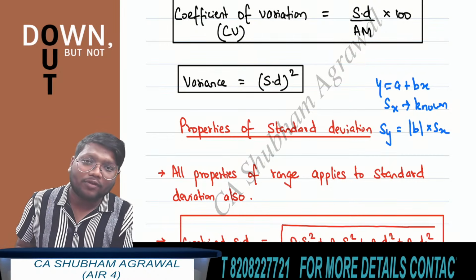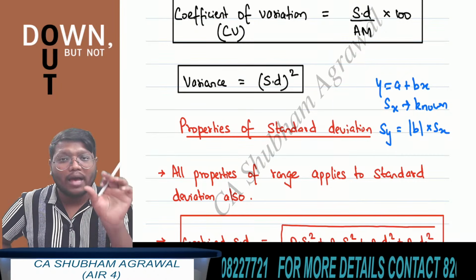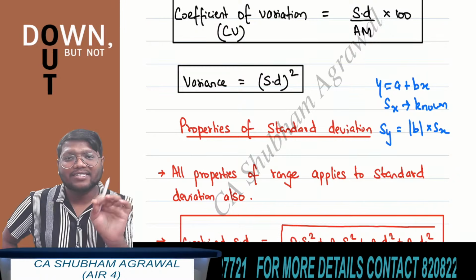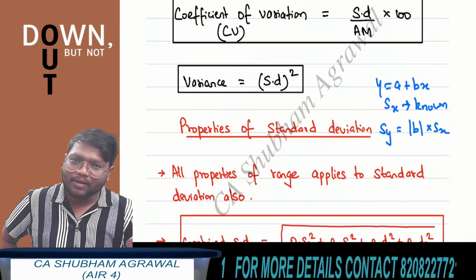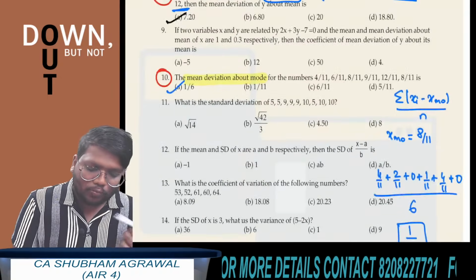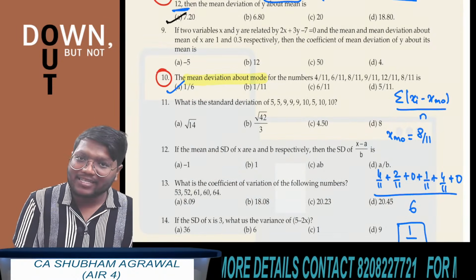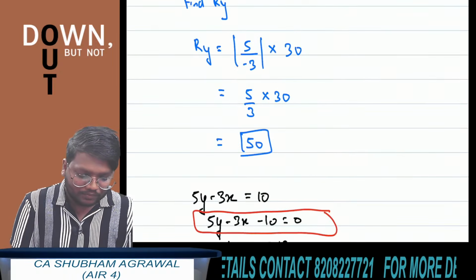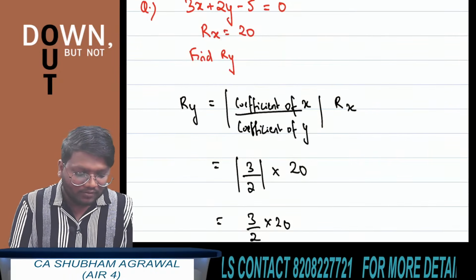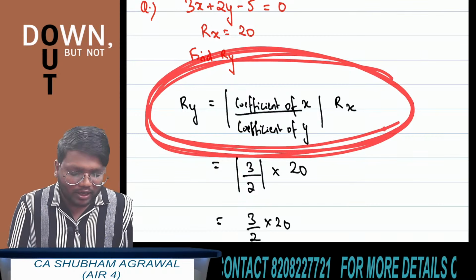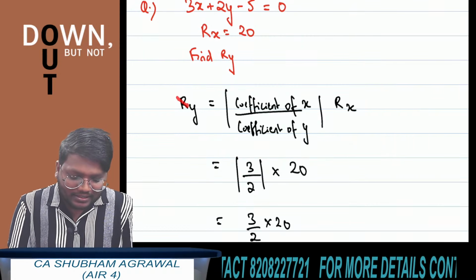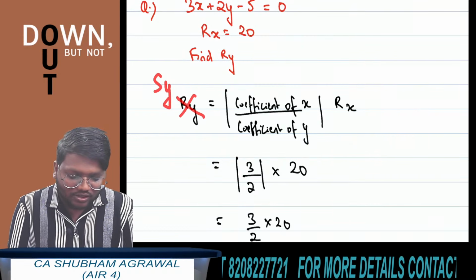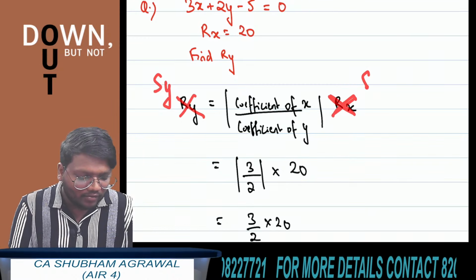Then which formula do you have to use? The standard deviation of y is equal to the absolute value of the coefficient of x divided by the coefficient of y, multiplied by the standard deviation of x. The formulas which we have seen in range and mean deviation, that formula you can apply on standard deviation also. This formula which we have seen in range, you can also apply in standard deviation. Instead of range of y, what do you have to write now? Standard deviation of y.